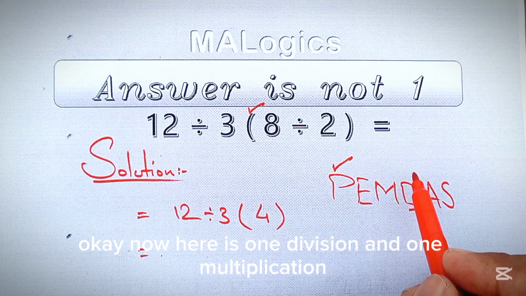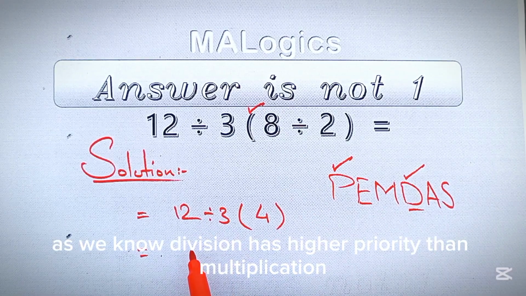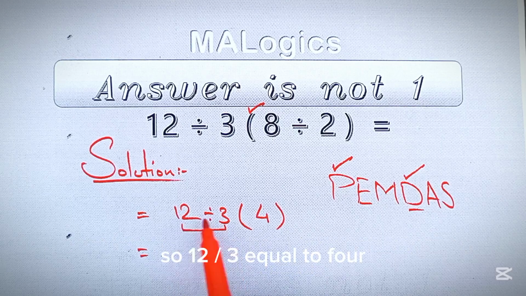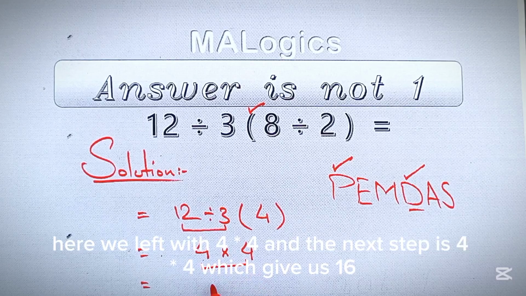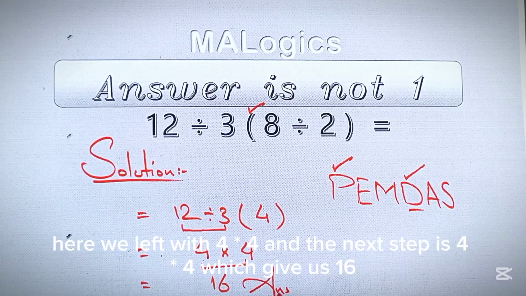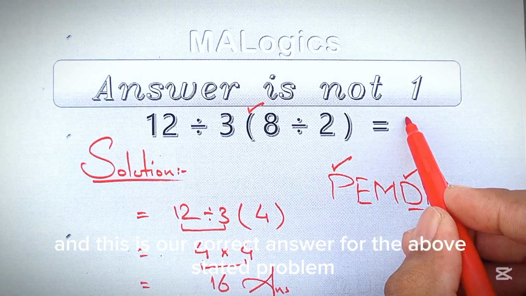Now here is 1 division and 1 multiplication. As we know, division has higher priority than multiplication. So 12 divided by 3 equals 4. Here, we are left with 4 times 4, and the next step is 4 times 4, which gives us 16. Done. And this is our correct answer for the above stated problem.